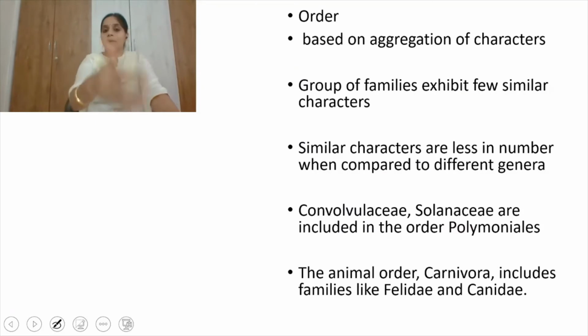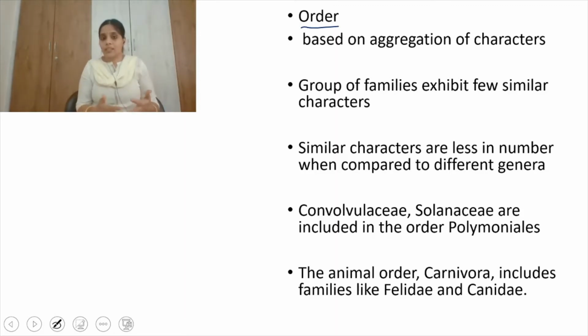The next taxonomical category is order. For example, in family, in case of plants, organisms are grouped based on the vegetative and reproductive features.